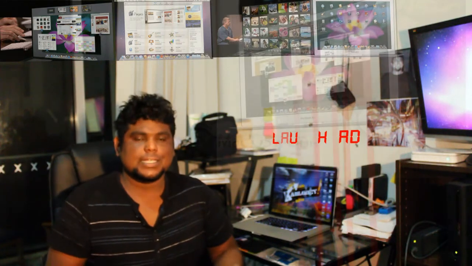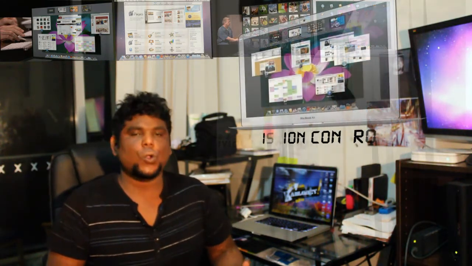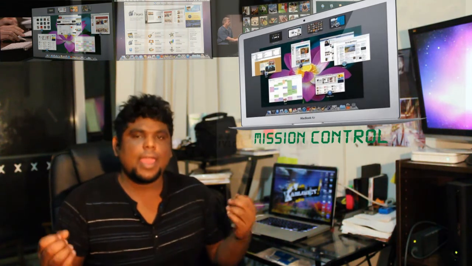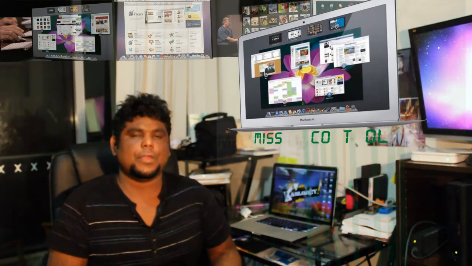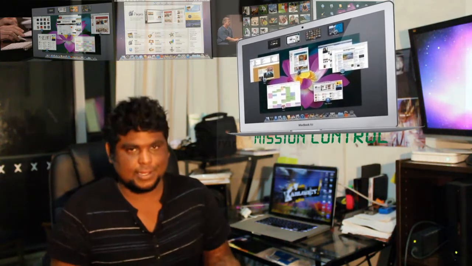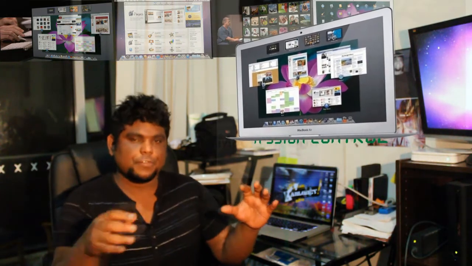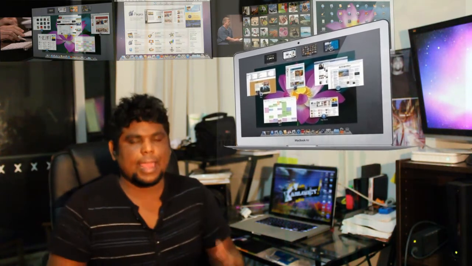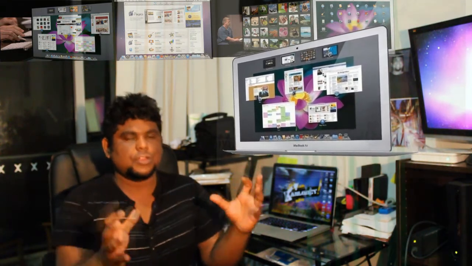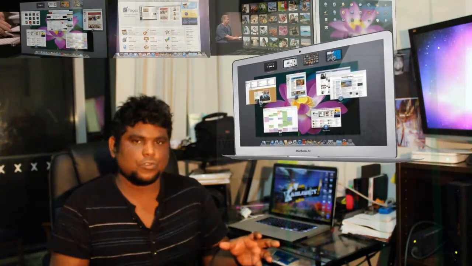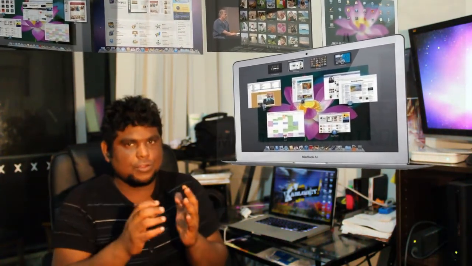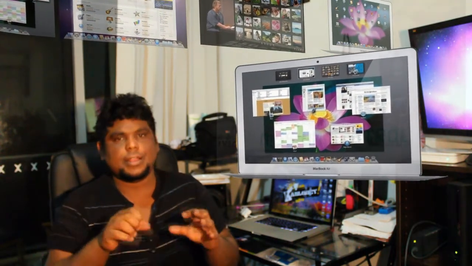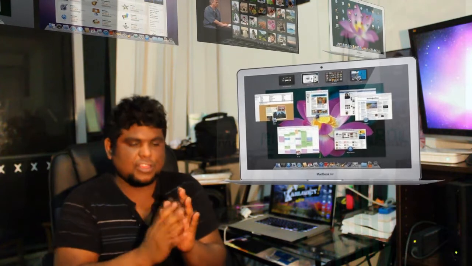Last but not least is my favorite feature. It is called Mission Control. Now, this is basically an updated version of the Exposé that we have in Snow Leopard, although it is better, because at the very top you would have a visual view of all your full screen apps. Below that, in the middle of the screen, you'd have all your open windows that are not full screen, and similar windows of the same app will be stacked on top of each other, and then you can peek at the various pages